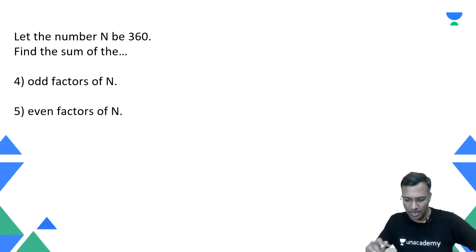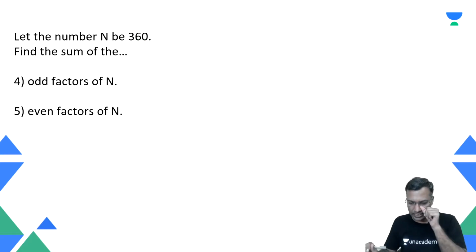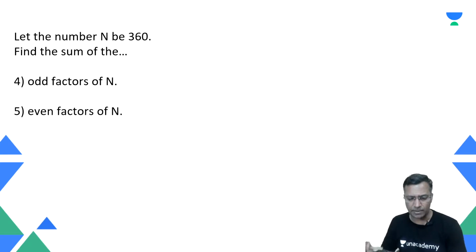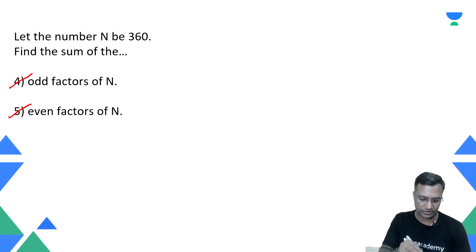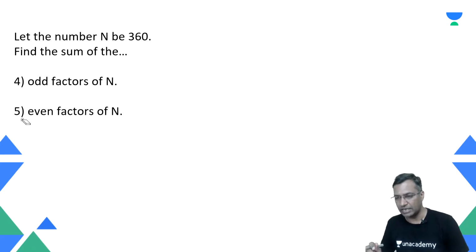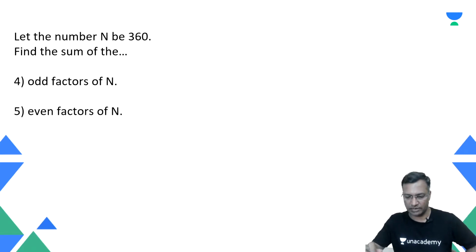Okay, I will speak about these questions tomorrow. You can keep them as homework. I will speak about these two questions tomorrow: the fourth question, sum of all odd factors, and the fifth question, sum of all even factors, right? Keep them as homework, and maybe tomorrow evening at 4ish I will discuss it.